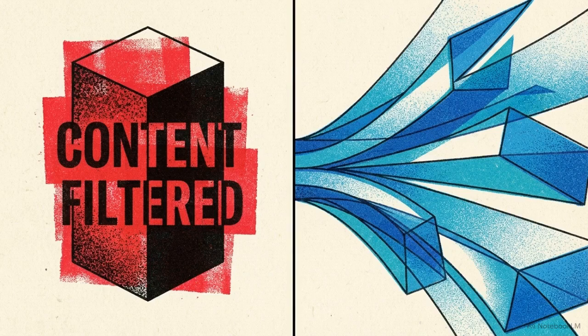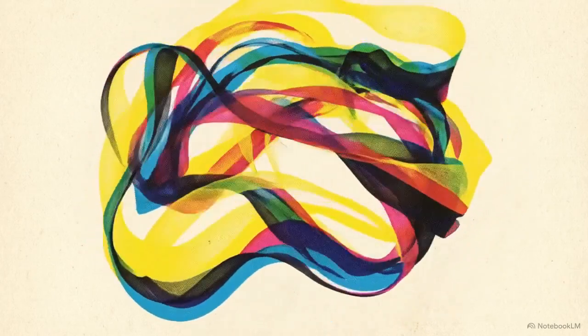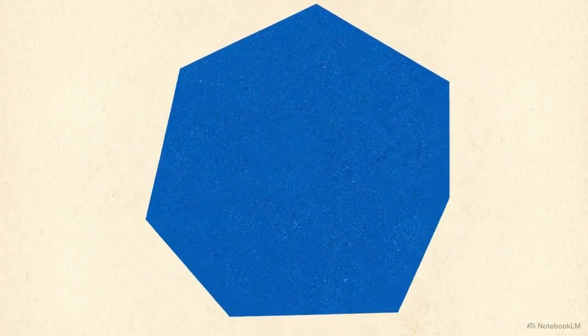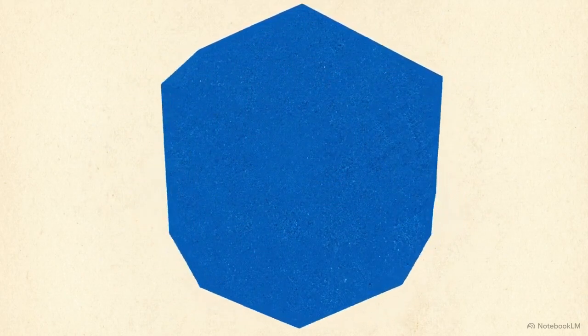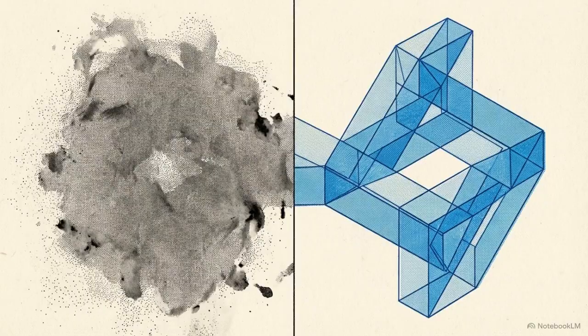We can contrast these filtered models with systems that operate in objective environments, such as AlphaFold. AlphaFold was trained on biological data, where success is measured by physical accuracy, not human approval. There were no compliance filters interrupting its internal updates. Because its environment provided objective ground truth, the model aligned directly with its task. While general-purpose models lack this clear environmental signal, AlphaFold demonstrates that accurate internal models lead to stable, predictable behavior.